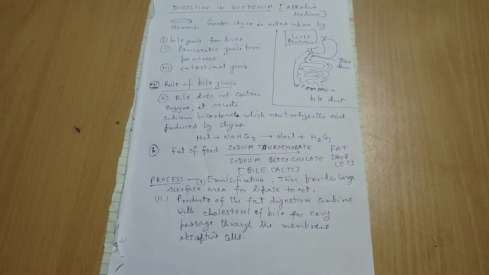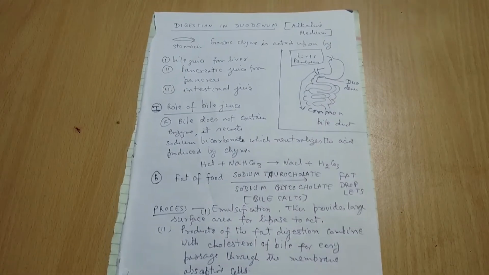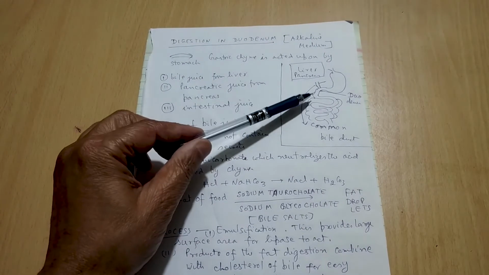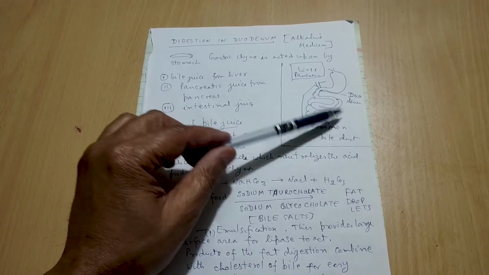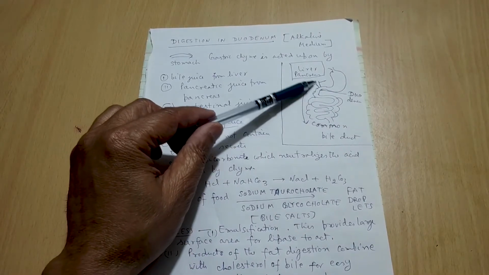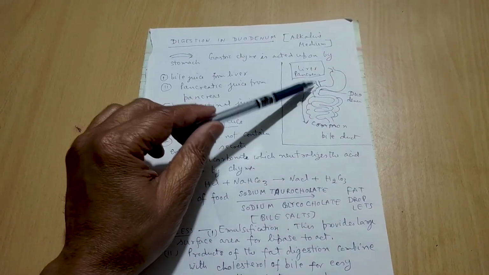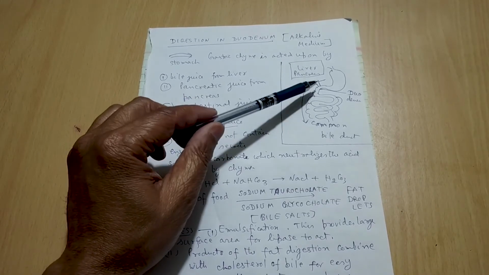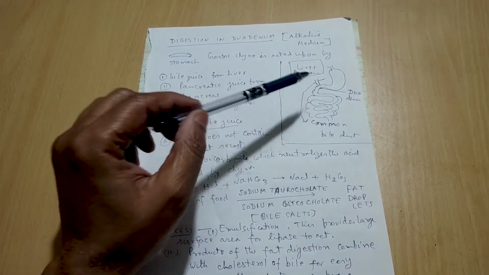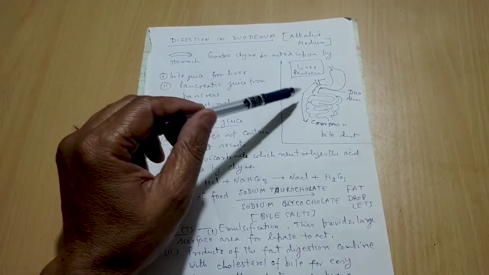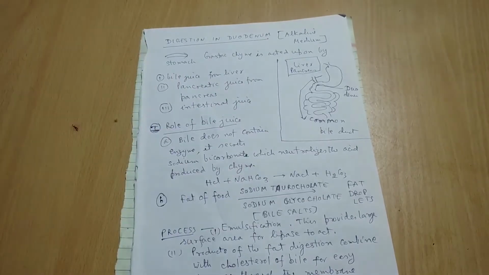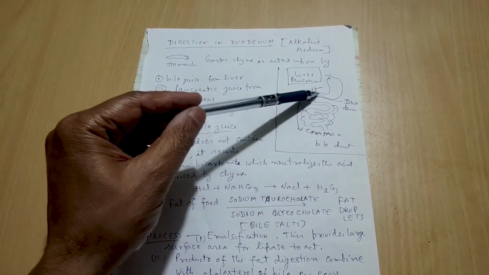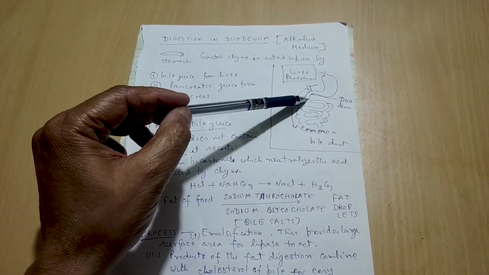okay, we'll go to digestion in the duodenum. After the stomach we have the first part of the small intestine. I've shown you, it is called the duodenum, and the duodenum is connected with the common bile duct, and the common bile duct brings the juice from the liver and pancreas. It brings the bile juice from the liver and pancreatic juice from the pancreas. And the food material in the stomach is acidic, no, because in the stomach the medium is acidic. So when the food comes to the duodenum it is acidic.